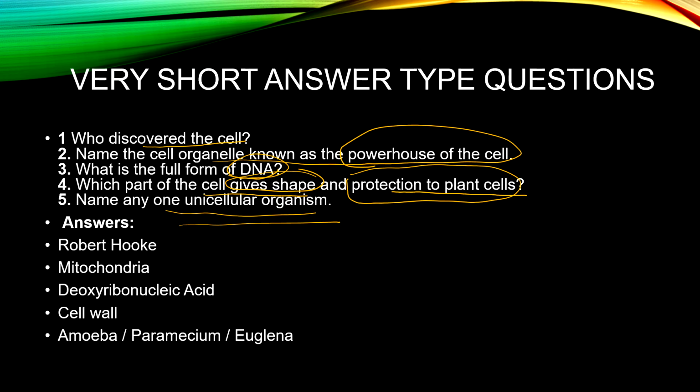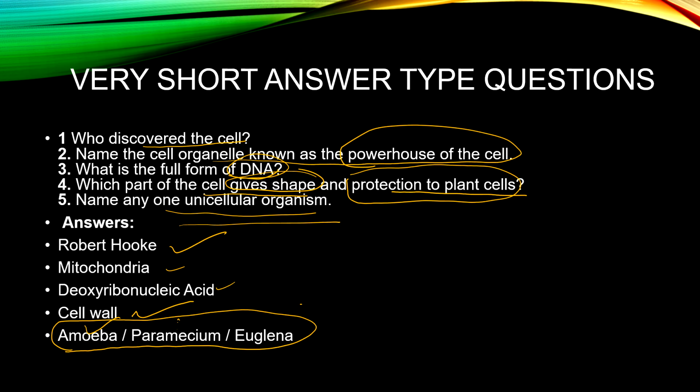The first one, who discovered the cell, is Robert Hooke. The second one, powerhouse of the cell, is mitochondria. DNA is deoxyribonucleic acid. The part of the cell that gives shape and protection to the cell is the cell wall. And the last one, name any one unicellular organism: amoeba, paramecium or euglena. You can give any one of these, right? It is clear, I think.